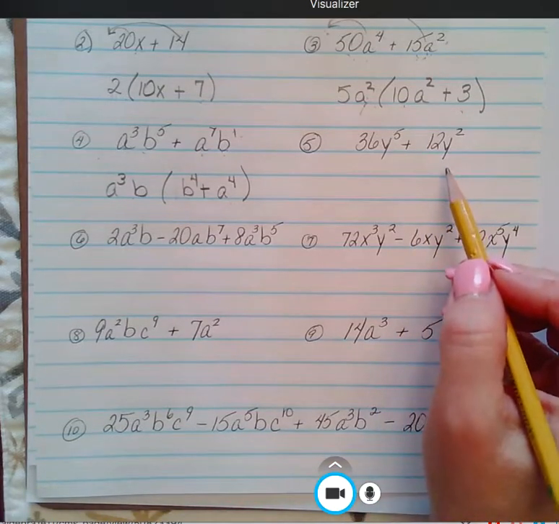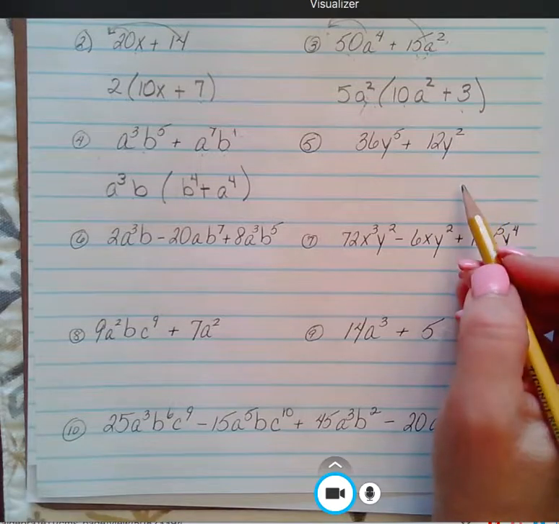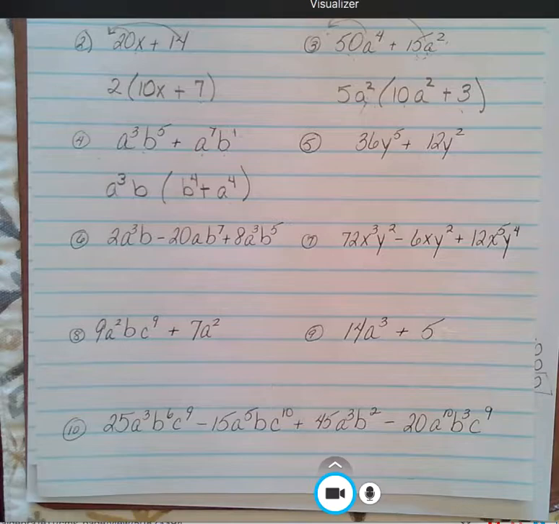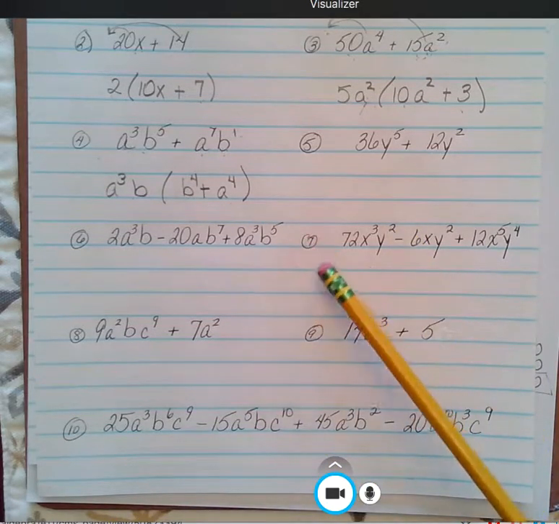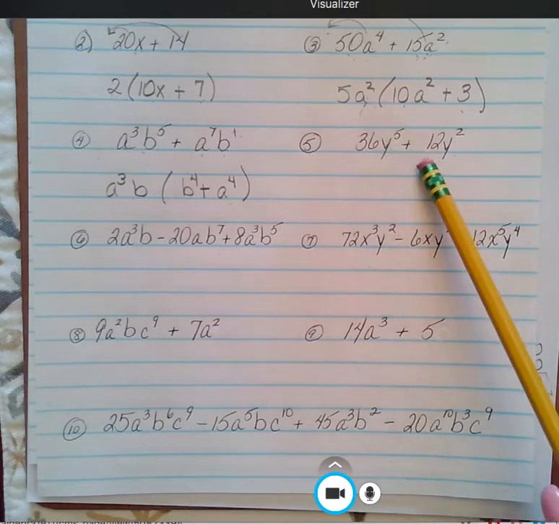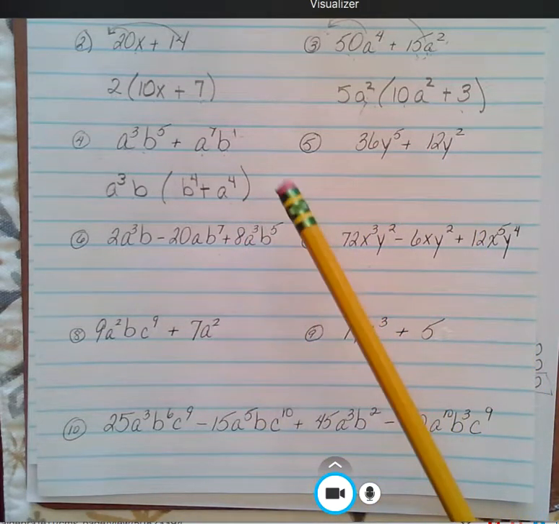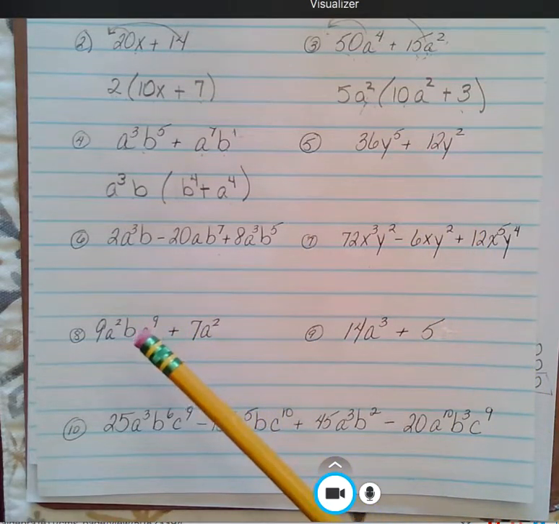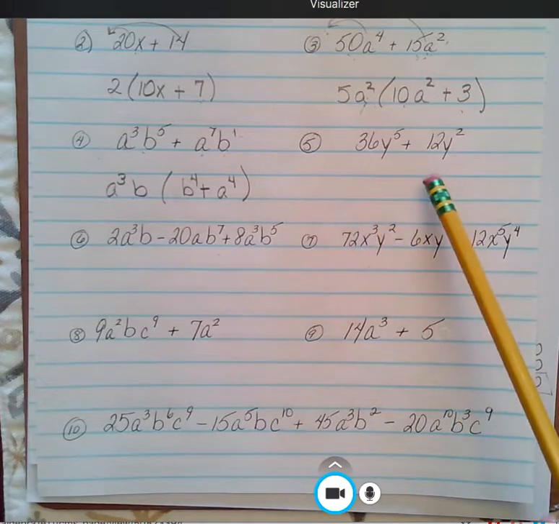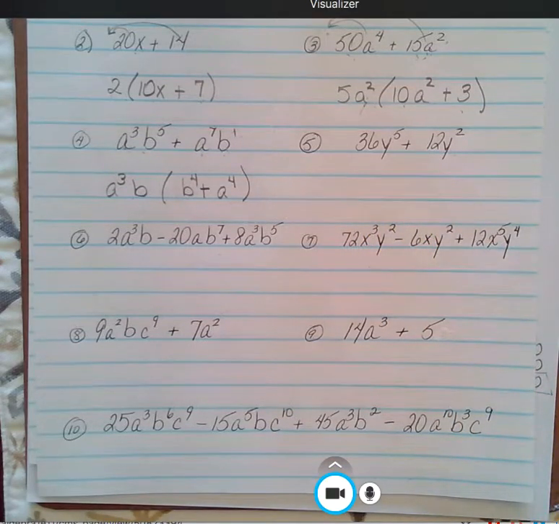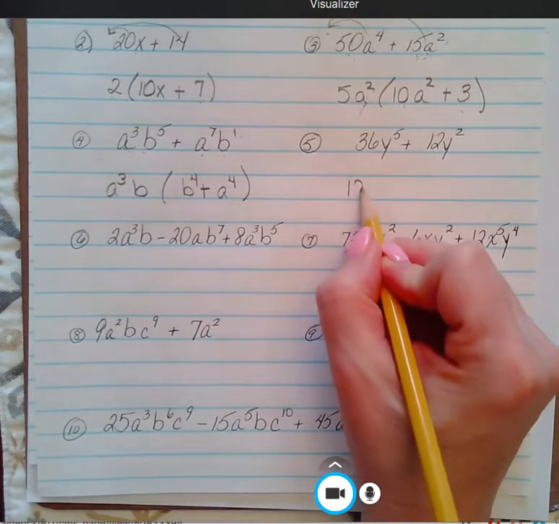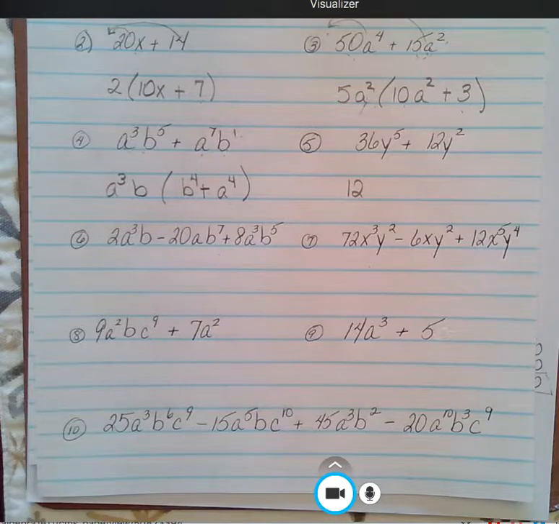And we come to this guy over here, number 5. So for number 5, I'm going to look for a number that's common to 36 and 12. Well, let's see. It's a lot of common numbers. See, 2. And yeah, 2 is in both, but it's not the greatest. I could go with 4. I could go with 6. And the biggest number that goes into both is the 12. So I'm actually going to divide out or factor out a 12.